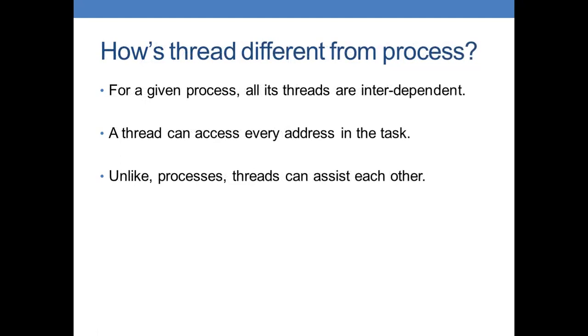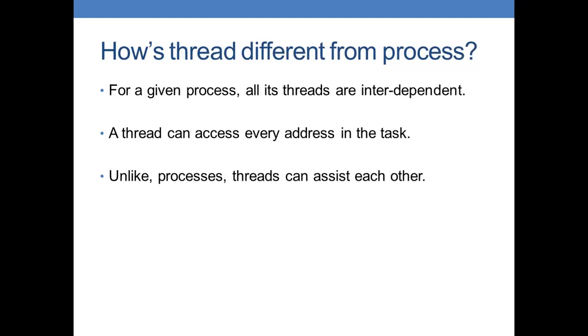Viewers, please don't confuse this with my next point. Every thread is interdependent within a given process, meaning if there is a process A with 5 threads, then those 5 threads of process A are interdependent amongst themselves. It doesn't mean that threads of process A and threads of another process B are in any way dependent.